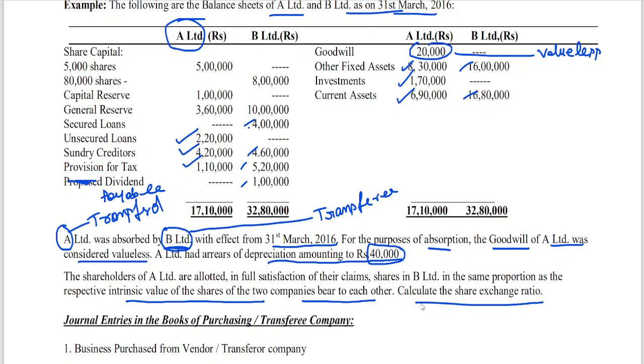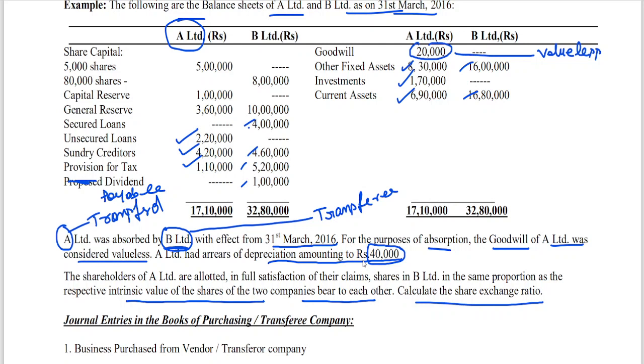Clear? Now coming back to this, I want to calculate share exchange ratio. If anybody is having the doubt, I repeat once again. First point number 1, through intrinsic value, number of shares to be issued can be ascertained. How to find out number of shares?